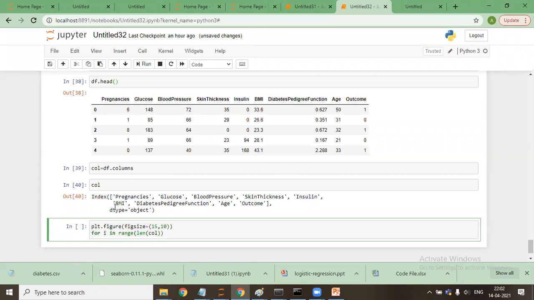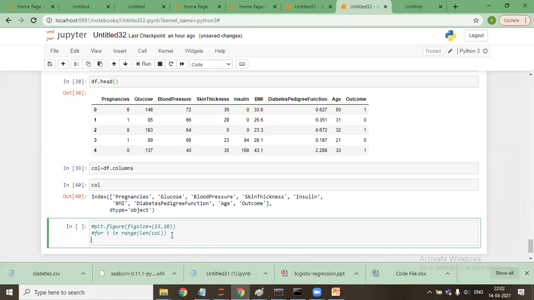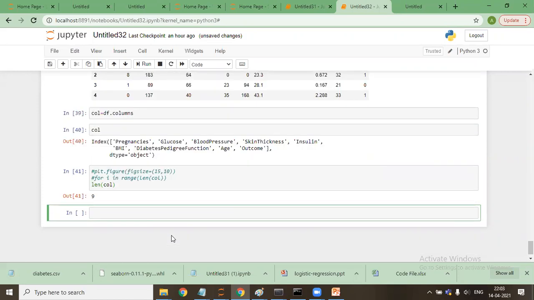Just give me a second. Say len call. 9 is the length.